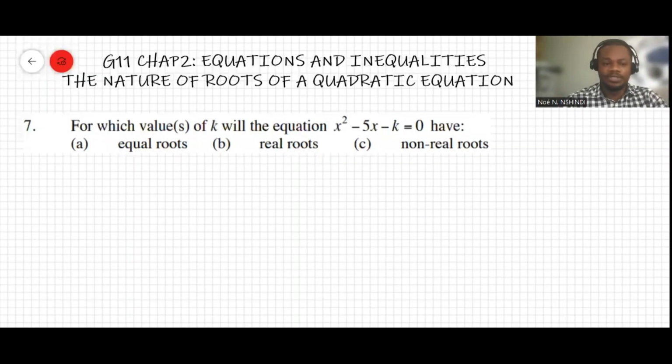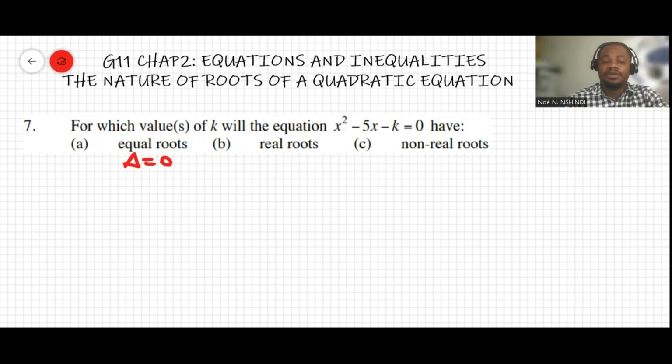But now go to question 7. The question says: for which values of k will the equation x squared minus 5x minus k equals 0 have equal roots, real roots, and non-real roots? The equation will have equal roots if the discriminant is equal to 0.